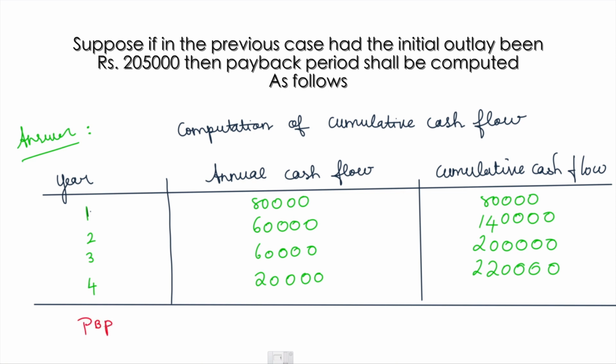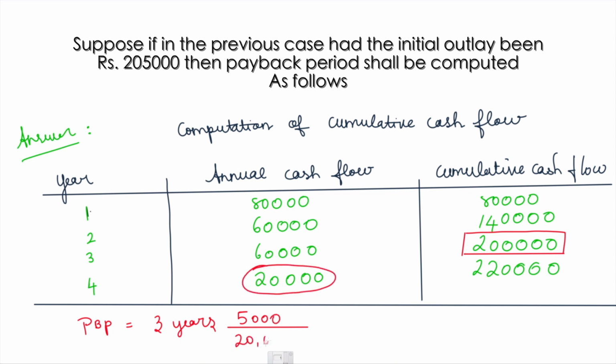So the payback period is between 3 and 4, right? Third and fourth year. By the third year I will be recovering 2 lakhs, so it's 3 years. Out of 20,000 in the fourth year, I must be recovering only 5,000, so that my total comes to be 2,05,000.